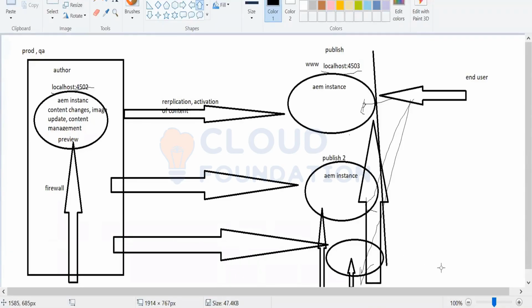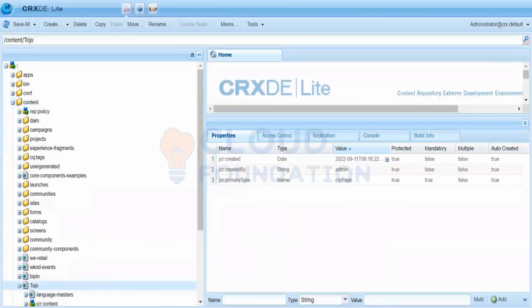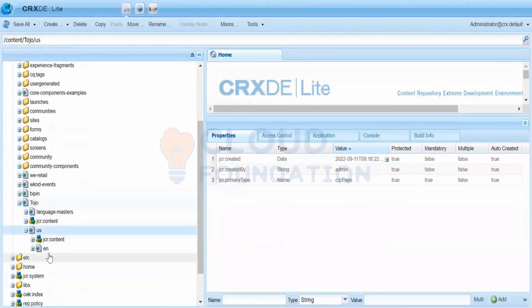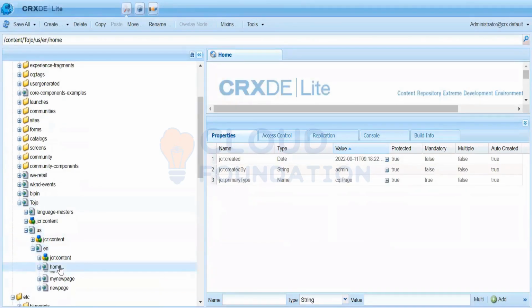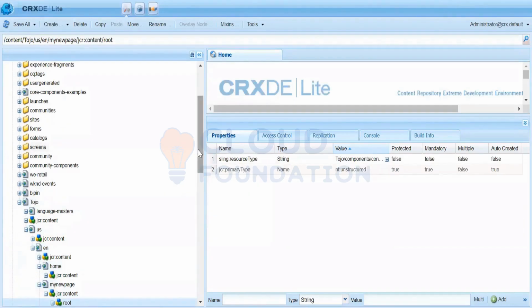Publish the content. It means that in your publisher instance you activated this page, this content. Consider you activated this home page or new page.